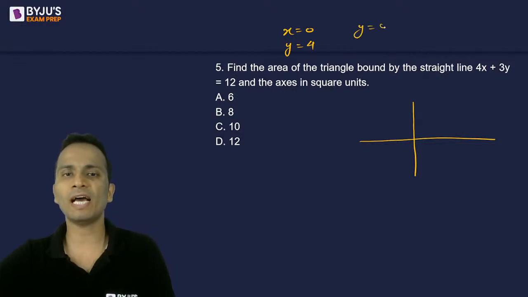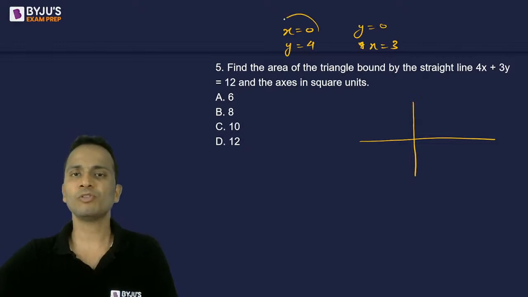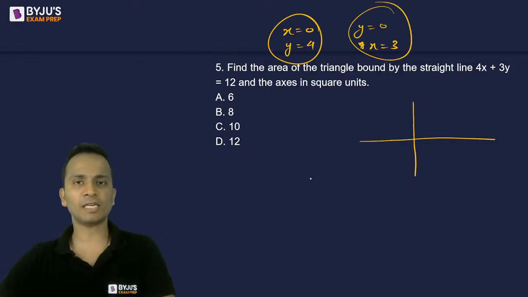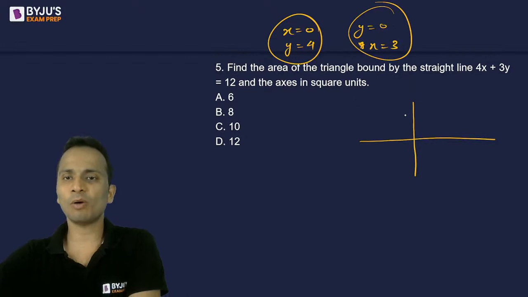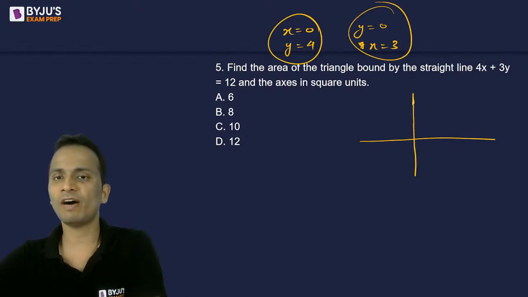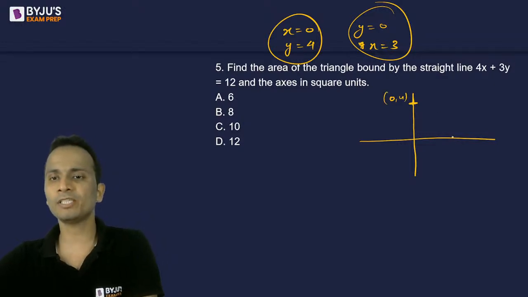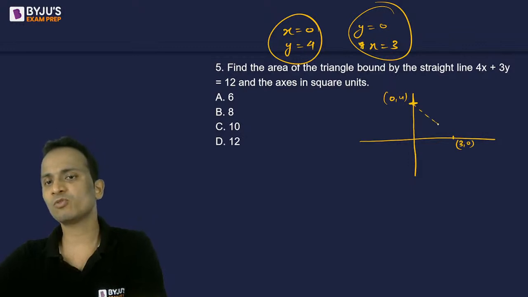And if I put y as 0, the value of x will be equal to 3. So these are the 2 points through which the line passes. The first point, 0, 4, will lie on the y axis, somewhere here. And the second point is 3, 0. So this will be the straight line.